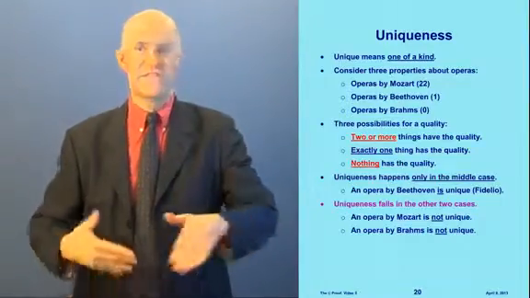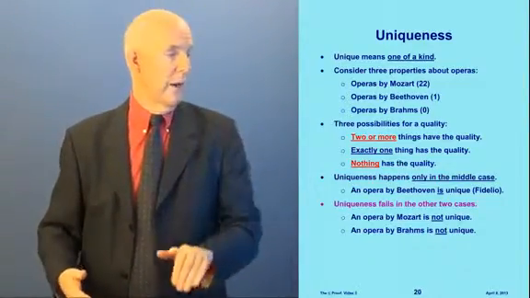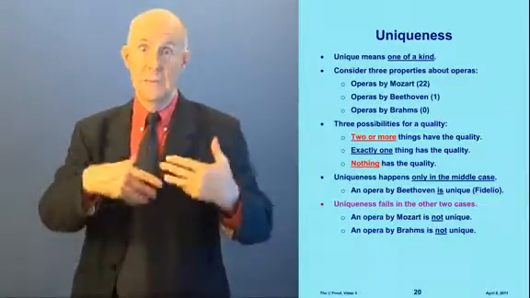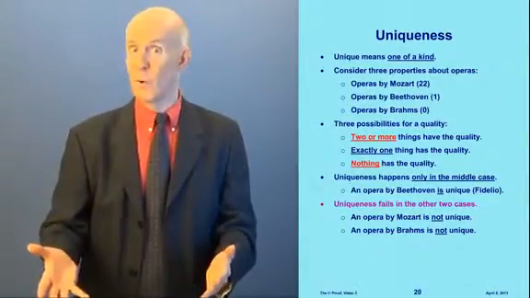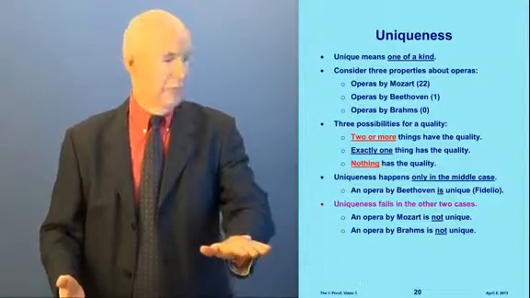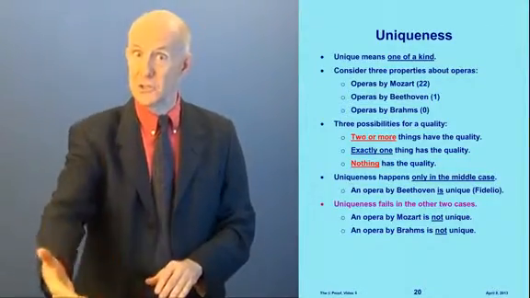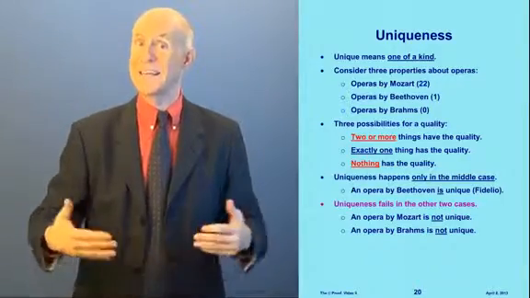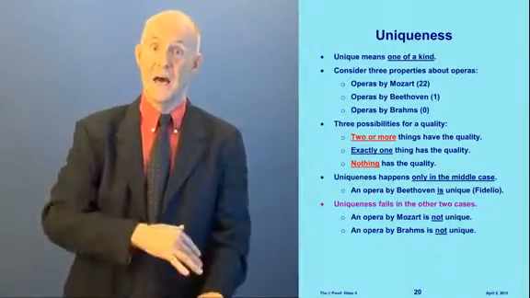And uniqueness fails in the other 2 cases. An opera by Mozart is not unique. It could be Don Giovanni, Così fan tutte, Marriage of Figaro. He wrote 22 of them. It's not unique in one sense, because there are too many. And an opera by Brahms is also not unique because he didn't write any. It's not unique the other way.